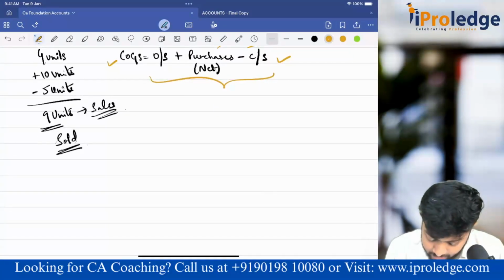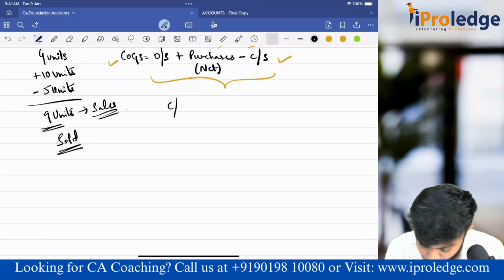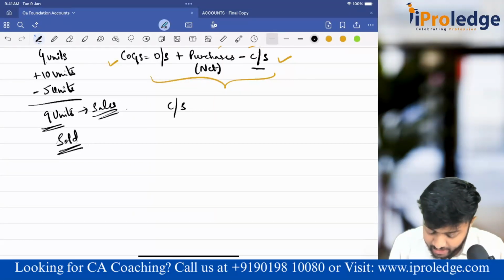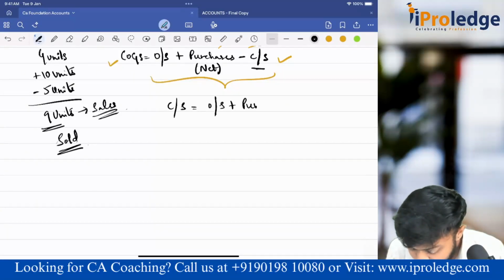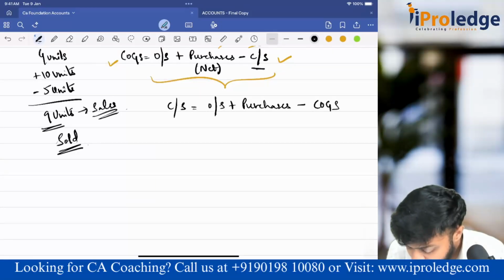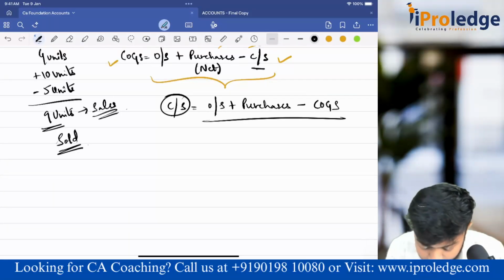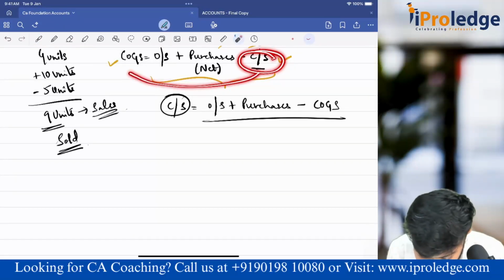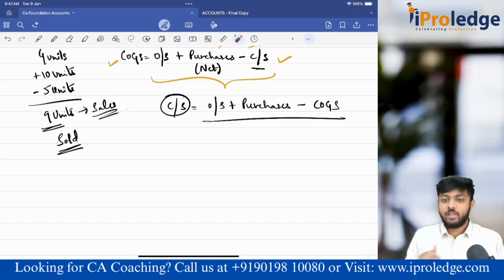So conversely, can I draft this formula in one more way? See, closing stock, I am putting on the other side, is equal to opening stock plus purchases minus cost of goods sold. If you apply this formula, you will directly get closing stock. What did I do? I just transferred closing stock here and cost of goods sold there. Basic mathematics: the moment you transfer it, your sign changes. Done.